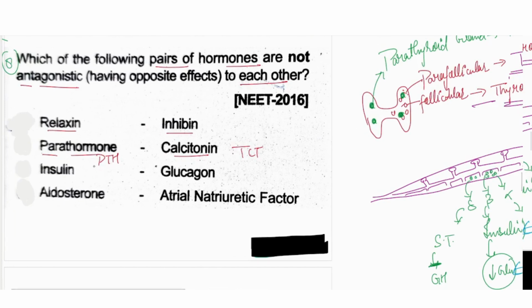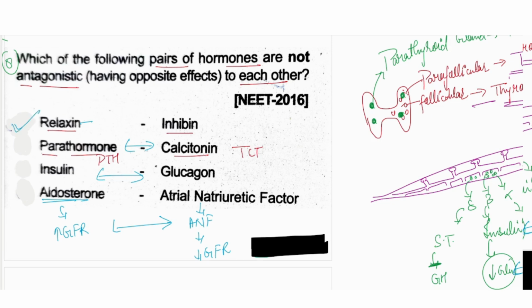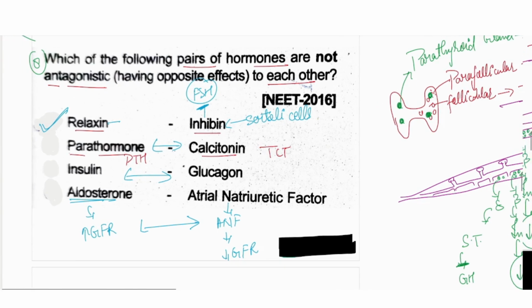So that is what they are here. These two are antagonistic, these two are antagonistic. Aldosterone will increase the glomerular filtration rate, while the ANF will decrease the glomerular filtration rate, right? So they both are also antagonistic. Relaxin and inhibin are completely different from each other, their functions are different, so they are not antagonistic. Inhibin is secreted from the Sertoli cells, and inhibin inhibits the function of the FSH. So the answer should be the first option.